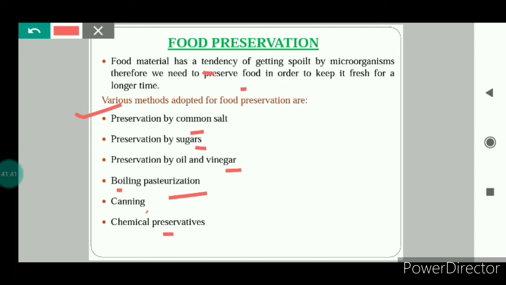The chemicals which prevent microbial growth are known as chemical preservatives. For example, sodium benzoate and sodium metabisulfite are some chemical preservatives which prevent microbial growth and protect our food. So this was all about food preservation.